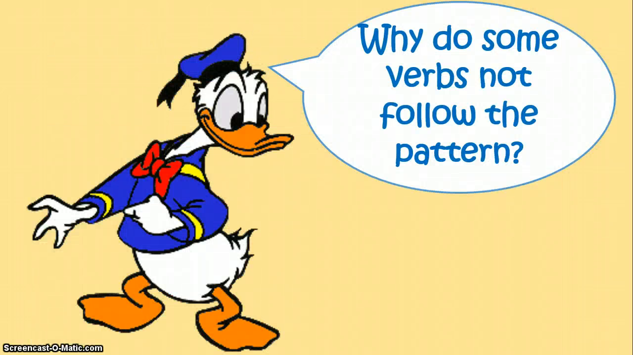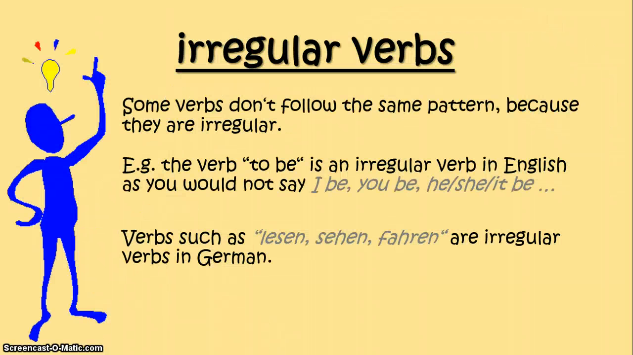Because some of the verbs, they don't actually follow the pattern that I've just explained to you. So they are irregular verbs. So for example, the verb to be is an irregular verb in English as well as in German. You would not say in English, I be, you be, he, she, it be. It's wrong. You would say I am, you are, he, she, it is.